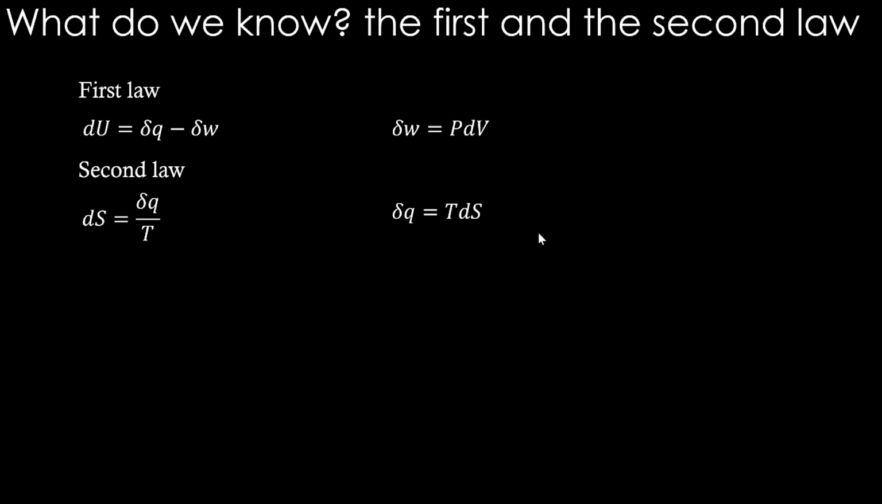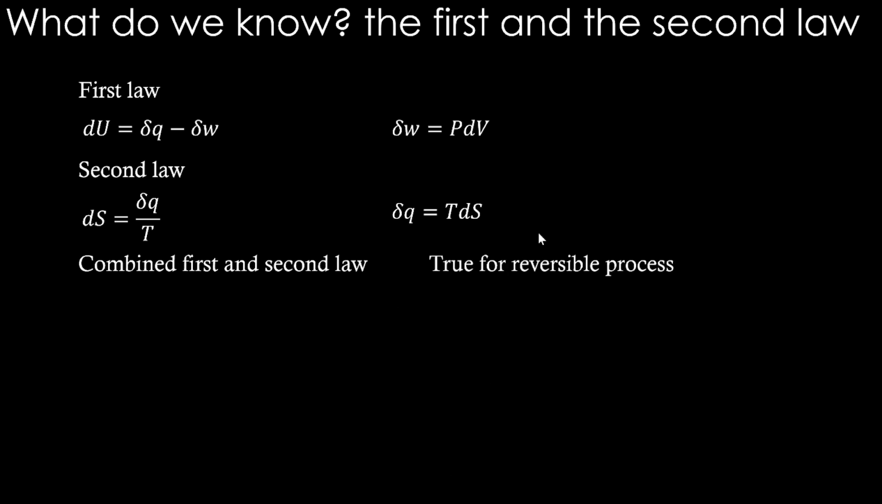We can write del q is equal to TdS from this. Combine first and second law. If we combine these two, we can write, which is true only for reversible processes, dU equals TdS minus PdV. So in place of del q, we are writing TdS. In case of del w, we are writing PdV. So from second law, we are putting this term. Therefore, this is the combined first and second law.